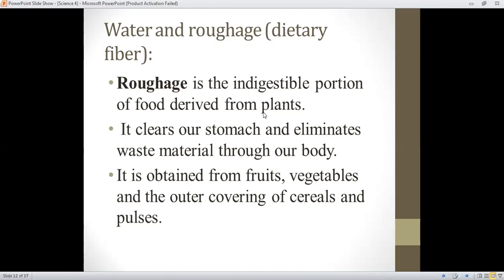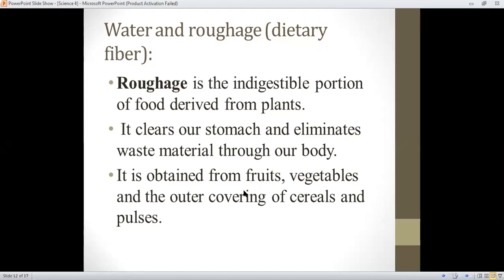The cell wall is basically indigestible, which means we can't digest it. So roughage is that indigestible portion of fruits and vegetables. It clears our stomach and eliminates waste material from our body. It is obtained from foods, vegetables, and the outer covering of cereals and pulses.